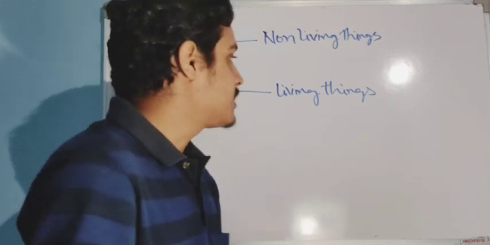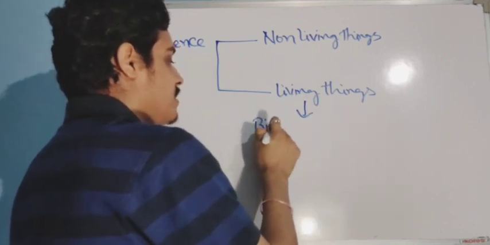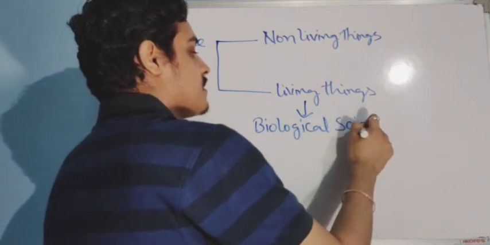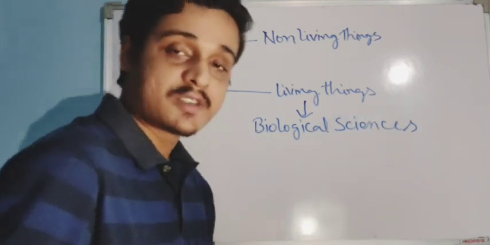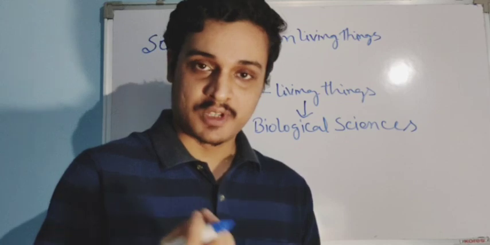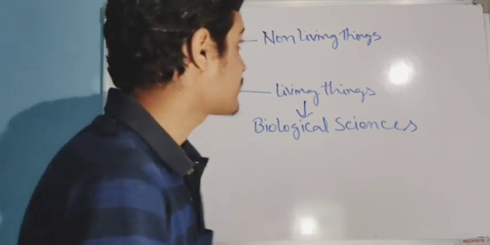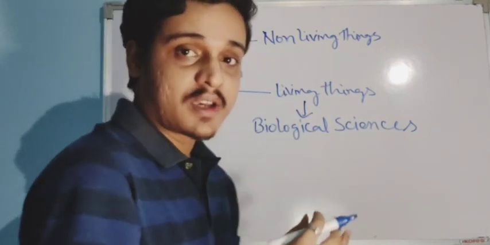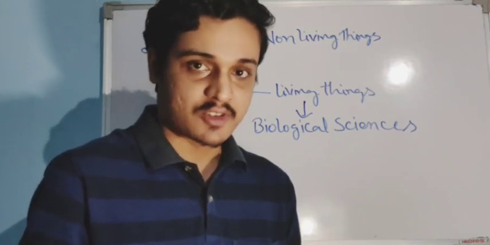It's generally called biological science. Biological sciences are those sciences which deal with living things, and in biological sciences there are various branches like botany, zoology, etc.